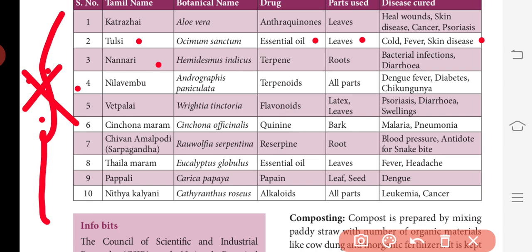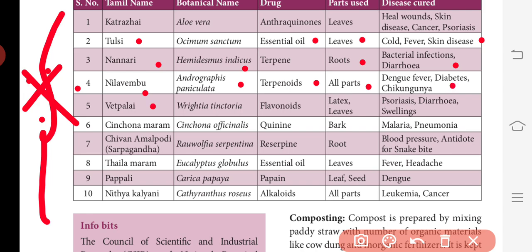Then Nannari, Hemidesmus indicus. Terpenoids, and the part used is the roots; cures bacterial infections, diarrhea. Then Nilavembu, Andrographis paniculata. Terpenoids, all parts. All parts of Nilavembu are medicinal. Okay, it is a pakka medicinal plant. All parts are used for medicinal consumption. It can cure dengue fever, diabetes and chikungunya.